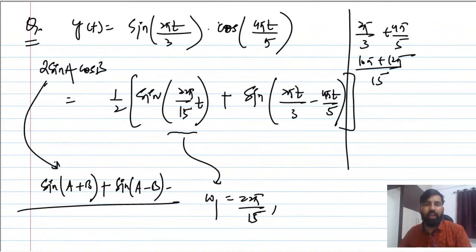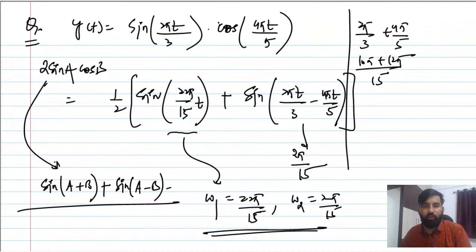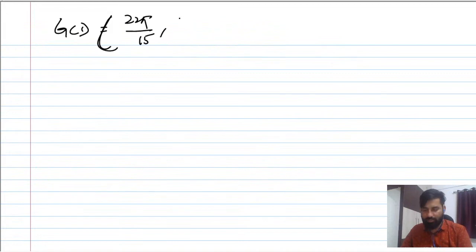And once you subtract, it becomes 2 pi by 15, so omega 2 is going to be 2 pi by 15. Now what you have to do is find the GCD. GCD means greatest common divisor. So GCD of 22 pi by 15 and 2 pi by 15.